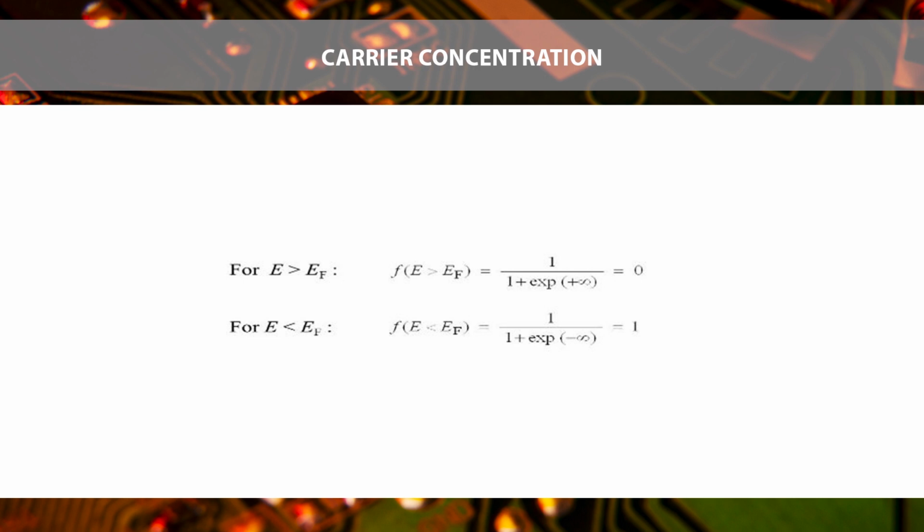Carrier concentration at equilibrium: electron and hole concentration. To calculate the number of electrons in the conduction band and holes in the valence band, we must know how many states are available and what the probability of occupancy is. We thus introduce g(E)dE, the density of states available for occupancy in an energy range dE.